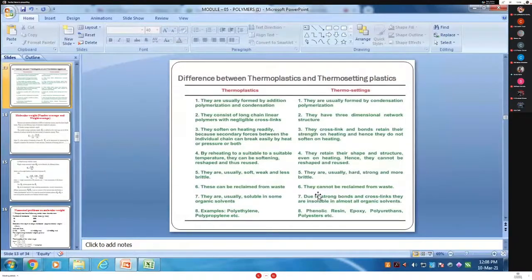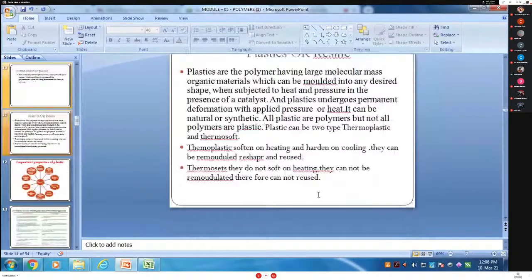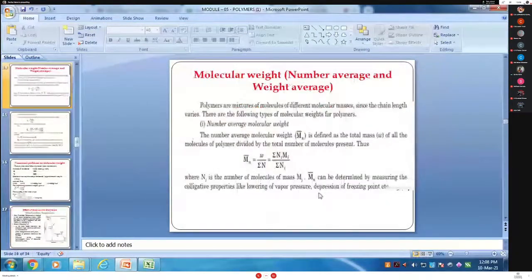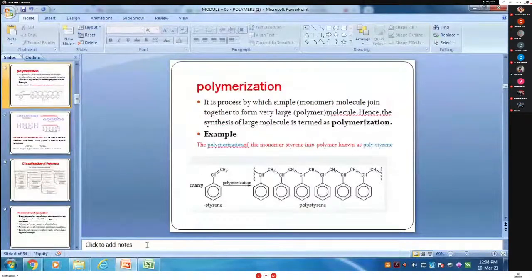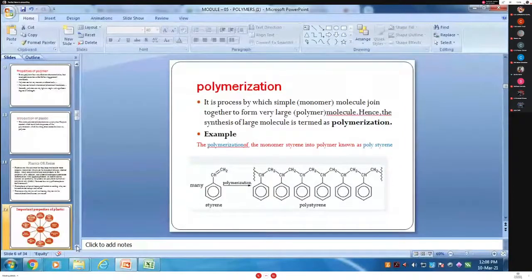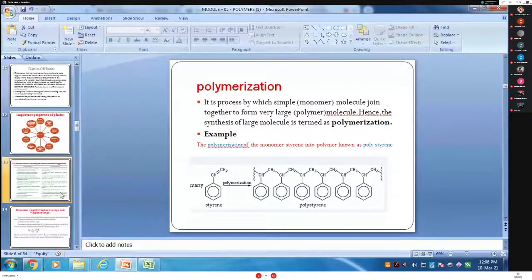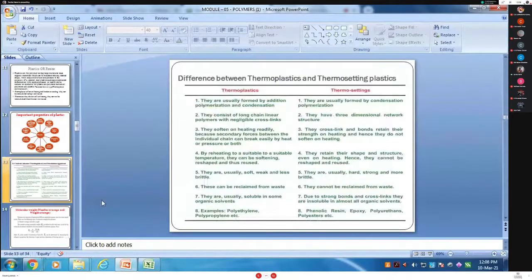Okay, so today we will stop here. What did we see today? The definition of polymer, then the definition of polymerization, then the definition of degree of polymerization.